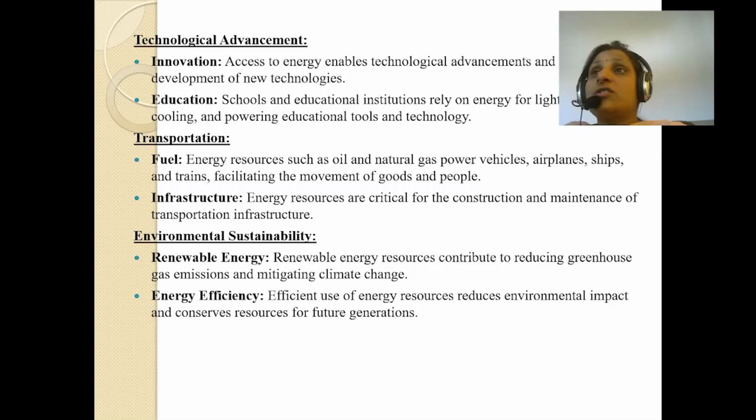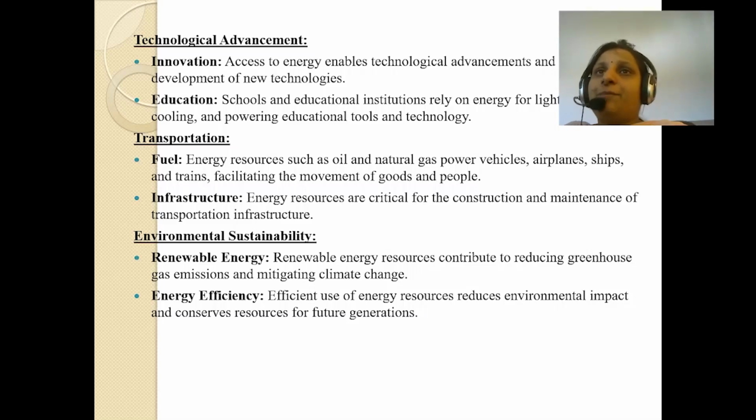Energy resources are also very critical for the construction and maintenance of transportation infrastructure. Means the infrastructure that is created for transportation. For that, we require various energy resources, which become very important for the construction of them and to have proper maintenance.